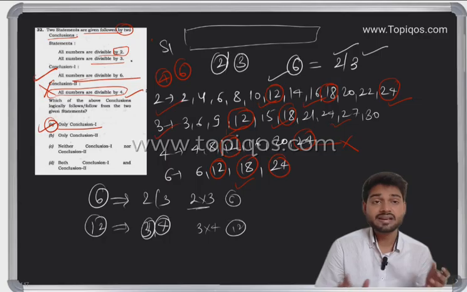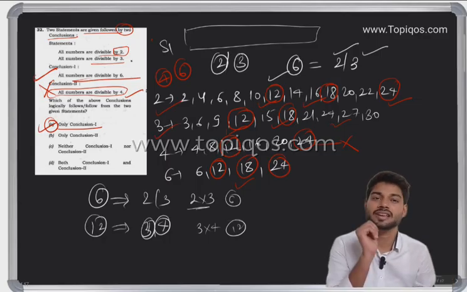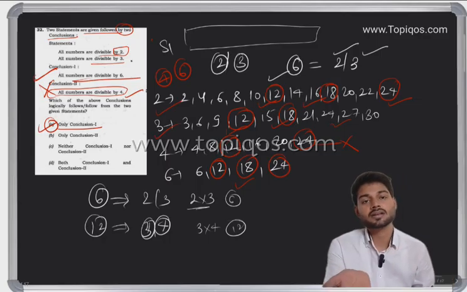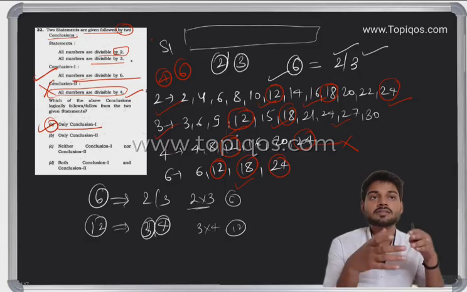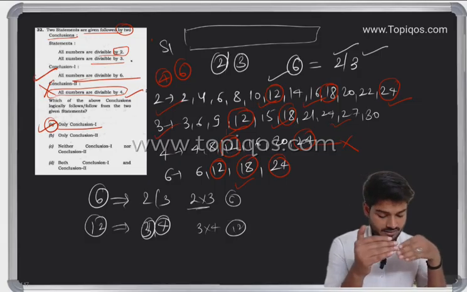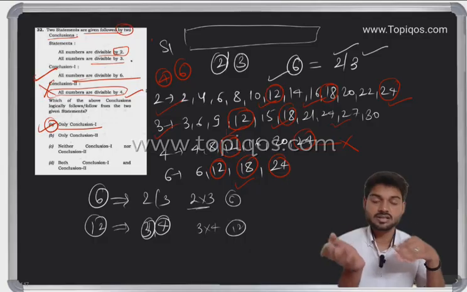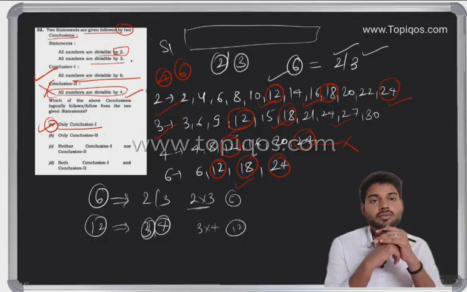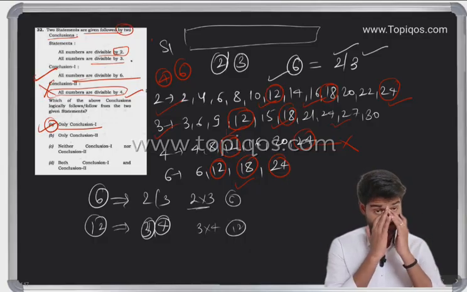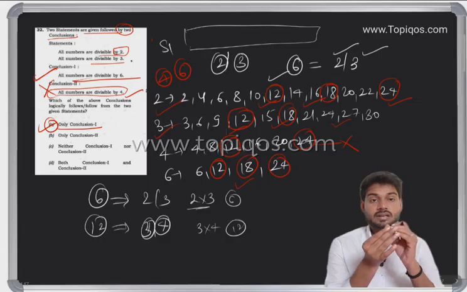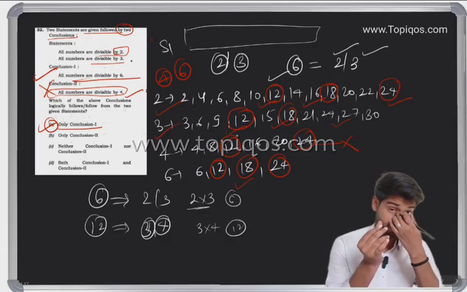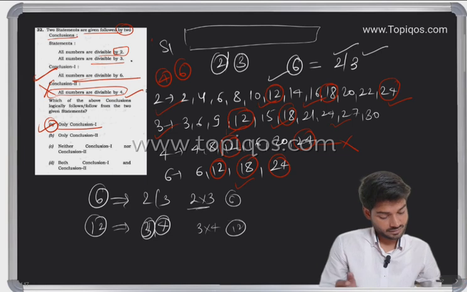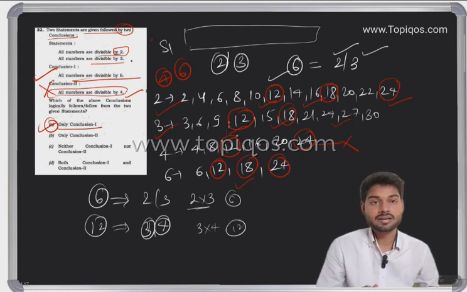This is, we are taking the LCM. If we take the LCM for any number, then definitely it also divides by the other numbers. So we have taken the divisibility for 2: 2 3s are 6, 3 4s are 12. And if we consider 6 and 12 also, then it is definitely going to be the same. So now we'll move to another question. I hope you understand this question.